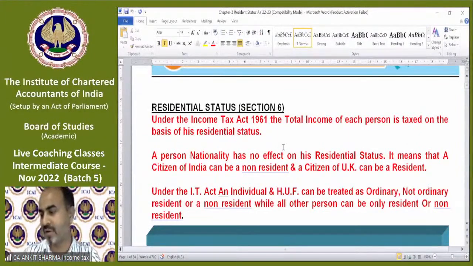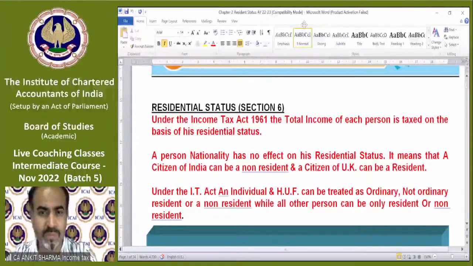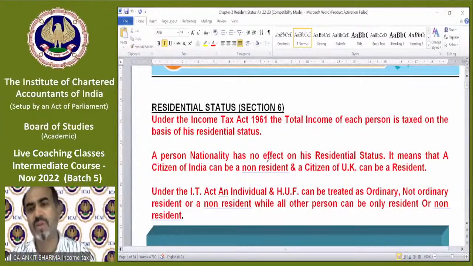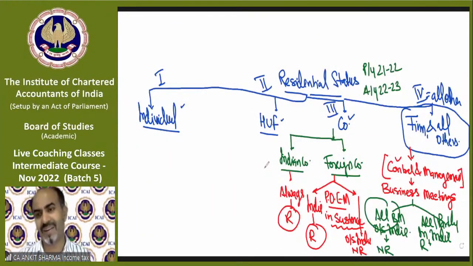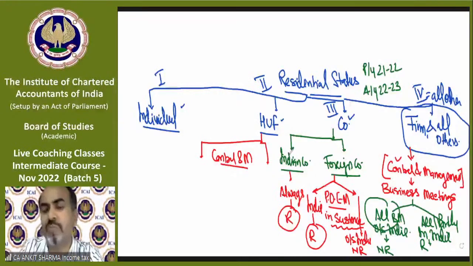So sorry for that. We were discussing the residential status and there was a chart. We have done the firm status concept and the company concept. Now moving on to our HUF concept. In case of HUF, again there is a concept like control and management, the same as in case of partnership firm. Control and management means business meetings.